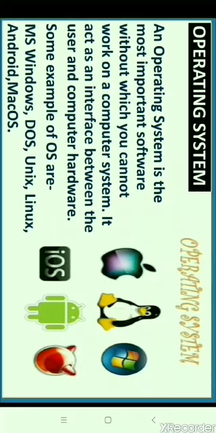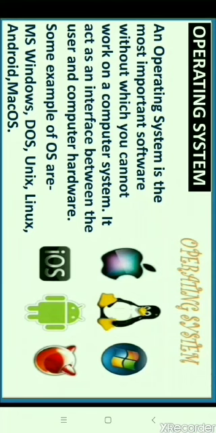An operating system is the most important software without which you cannot work on a computer system. It is the most basic system software present in a computer. An operating system provides an interface between the user and computer hardware. It manages all the software and hardware on the computer system.